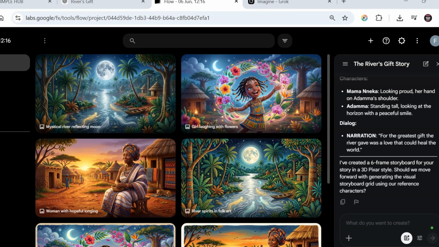Once you've done this, you can see here it's asking, I have created a 6 frame storyboard for your story in 3D pixel style. Should we move forward in generating the visual grid using our reference character? So it's asking you. All you need to do is just say yes.